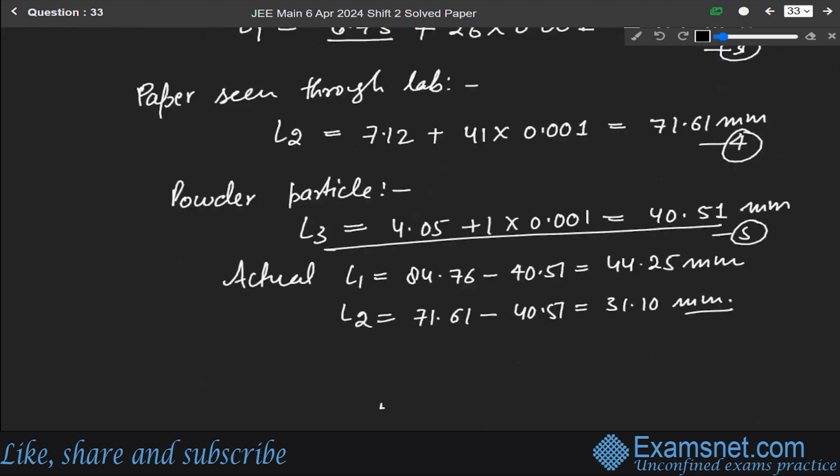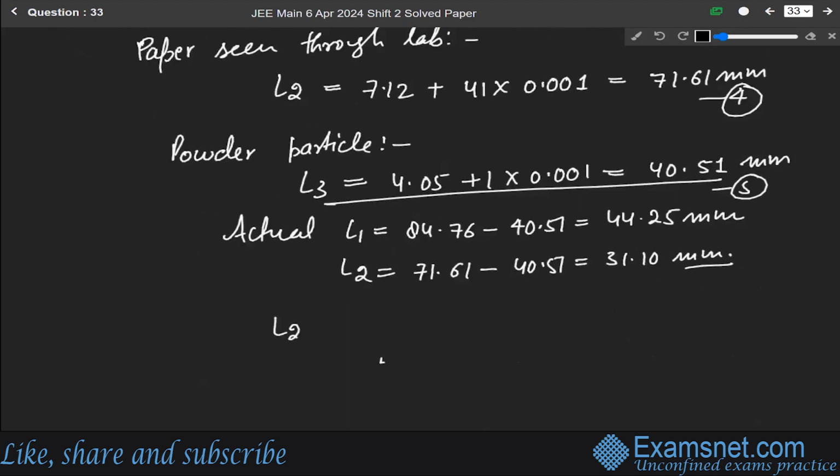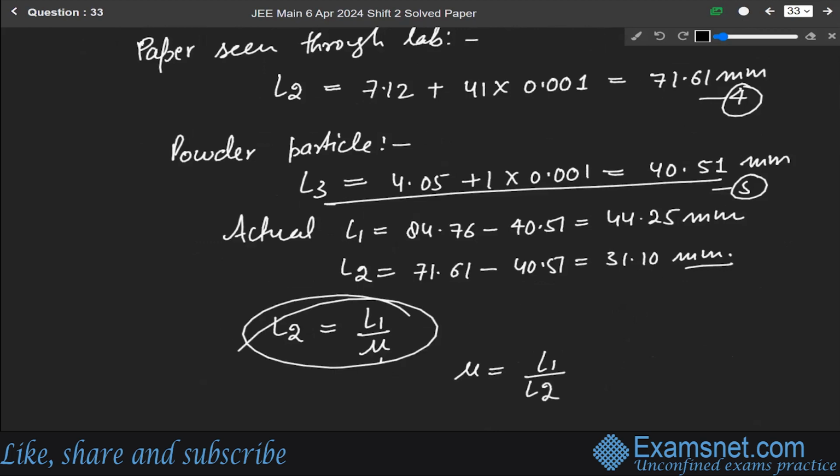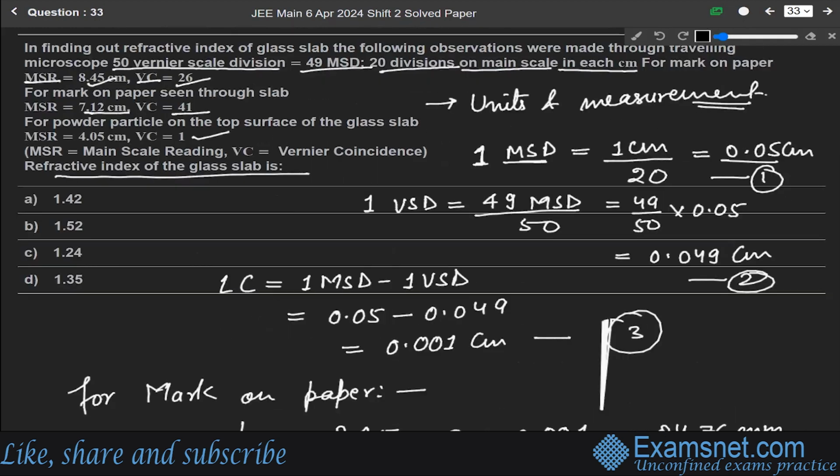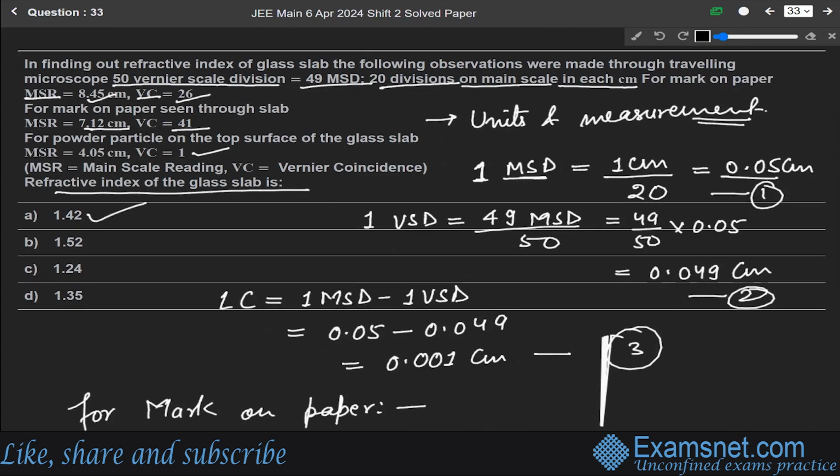So from here, L2 will be equal to L1 over mu, the refractive index. So mu will be equal to L1 over L2. This is the formula. Remember this. L1 is 44.25 and L2 is 31.10. So the refractive index will be 1.42. So the correct answer is option A, 1.42.